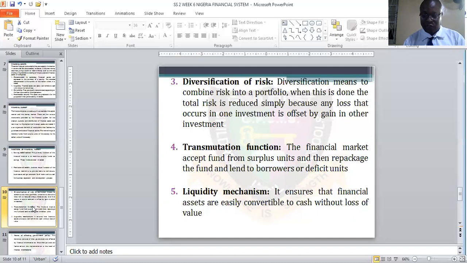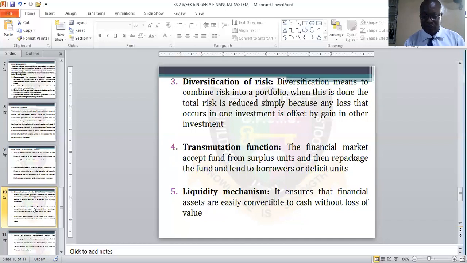Then the transmutation function: the financial market assets funds from surplus units, and then they package the fund and lend to borrowers or deficit units. So that is what they do under the financial market.